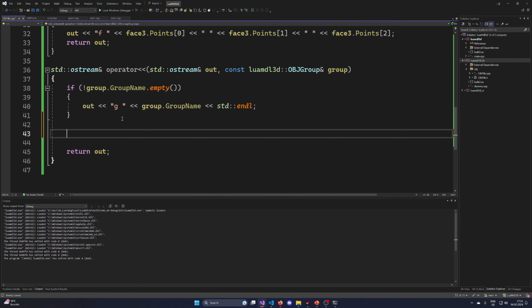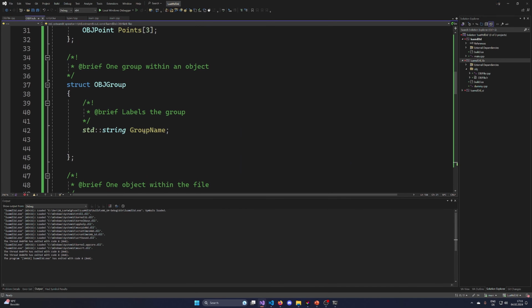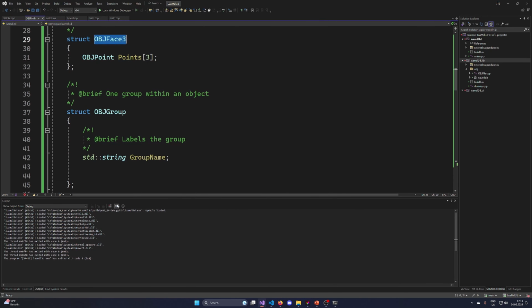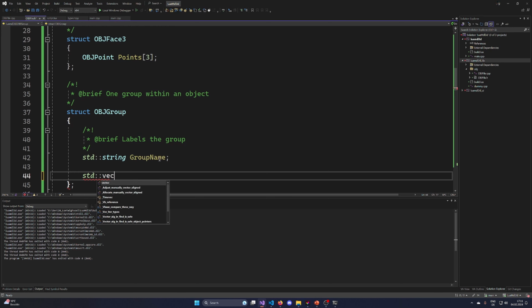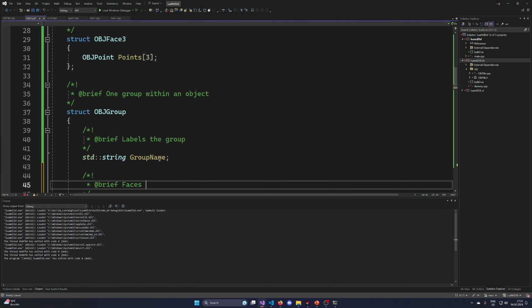And now I need to iterate over all of my contents. And if I have seen this correctly, we've not implemented this one. Yeah, the group does not have the faces in here. So std vector of faces, so faces in a group.